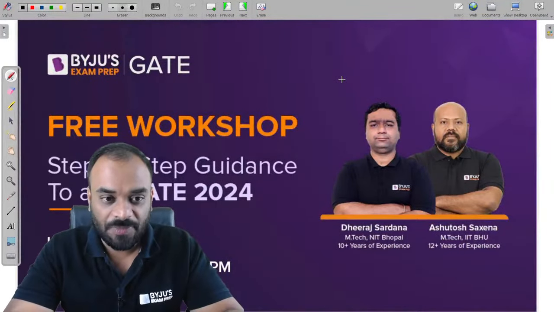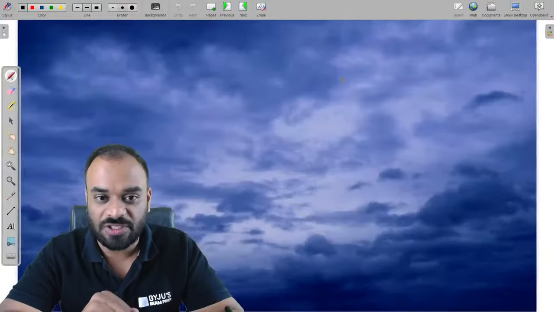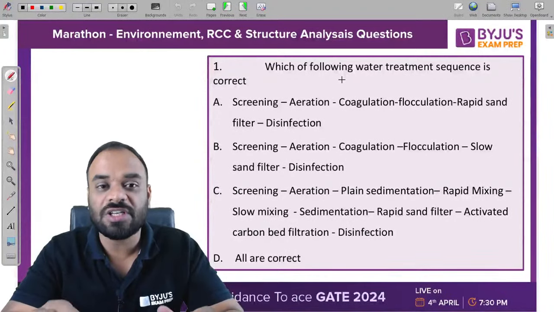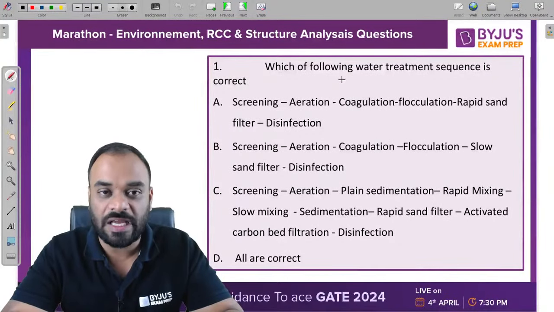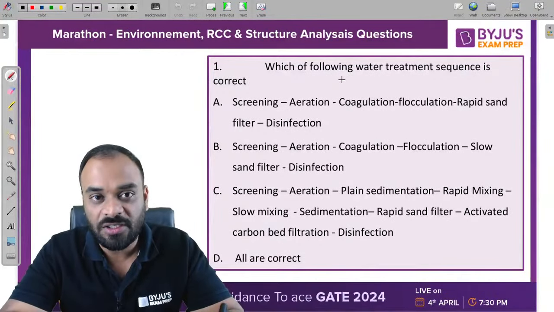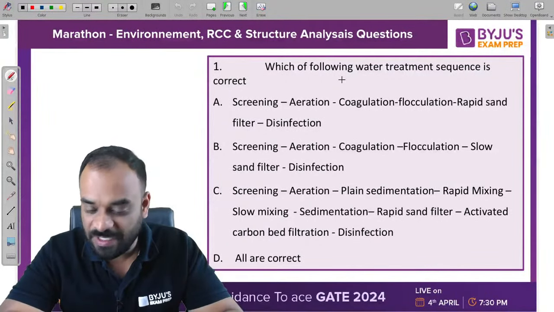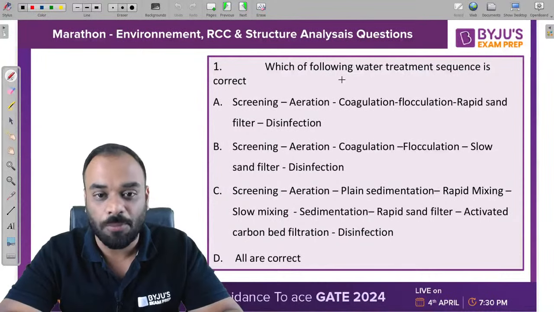So guys, we'll start the session as quickly as possible, and this is question number 1 in front of you. Please do the question as quickly as possible, because I will do this particular session in terms of a rapid fire session. Please give the answer for this particular problem.